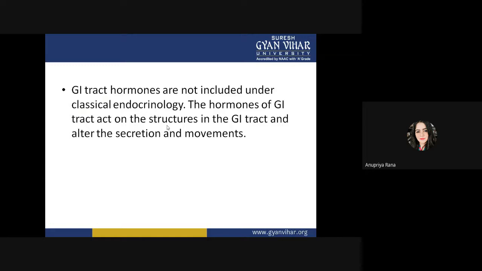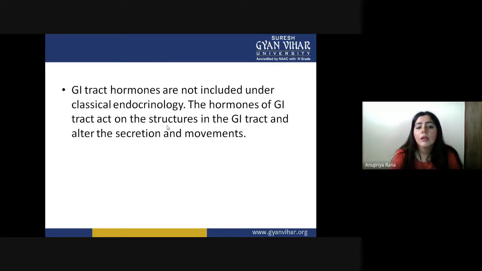Now the GI tract hormones are not included under classical endocrinology. Basically, if we talk about them, they do not efficiently come under endocrinology. The hormones of the GI tract act on the surface in the GI tract and alter the secretion and movement. They are very specific to only the GI tract. So these hormones, which are responsible for secreting, secrete it for altering movement and secretion in a different manner.